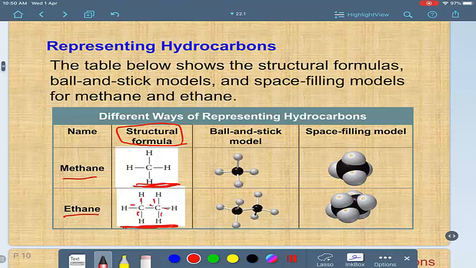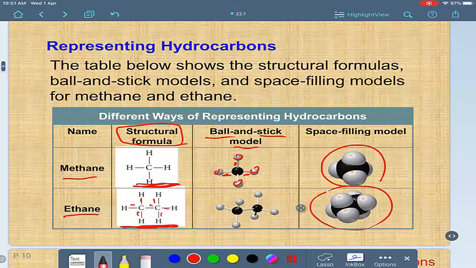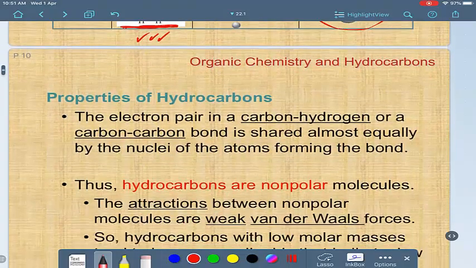Another method is called the ball and stick model, representing atoms by balls and bonds by sticks. If you want to represent it by a space filling model, it's like balls only, without sticks. They are models, but you only have to know how to draw the structural formula. It's the most important one.